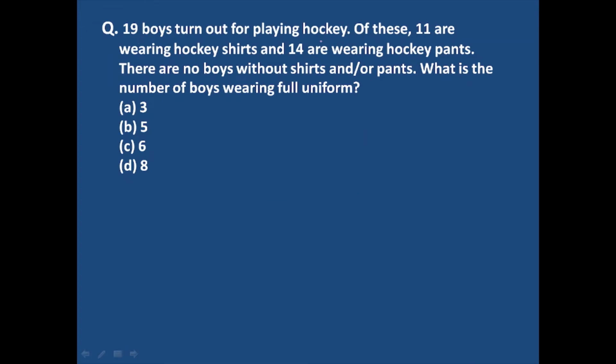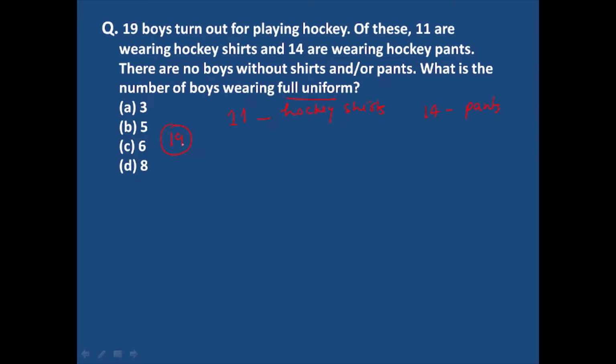19 boys turn out for playing hockey. Of these, 11 are wearing hockey shirts and 14 are wearing hockey pants. But there are a total of 19 boys. There are no boys without a shirt or pant. What is the number of boys wearing full uniform?